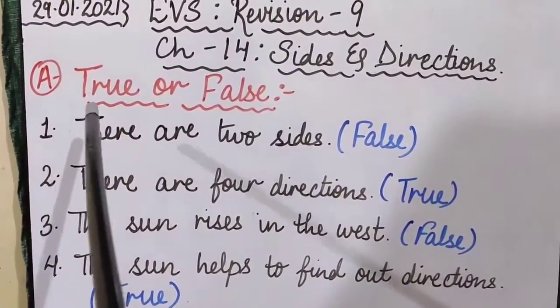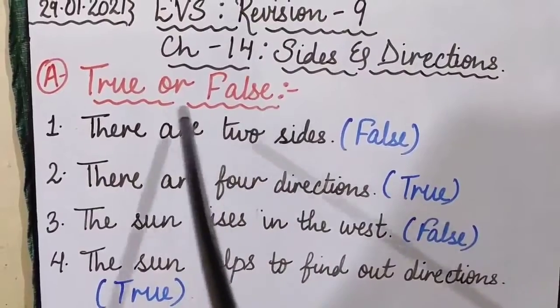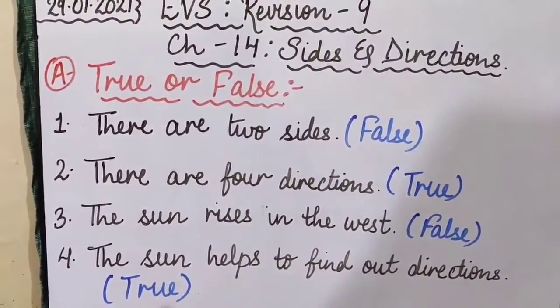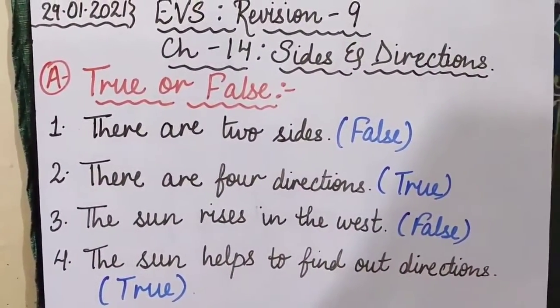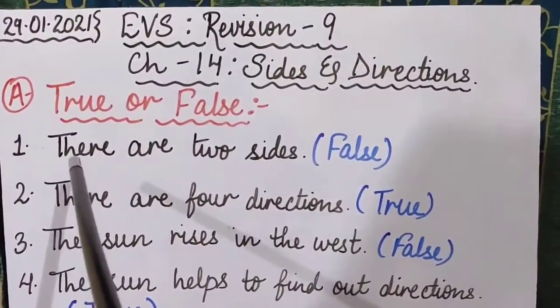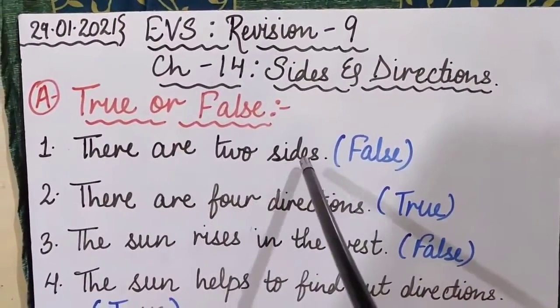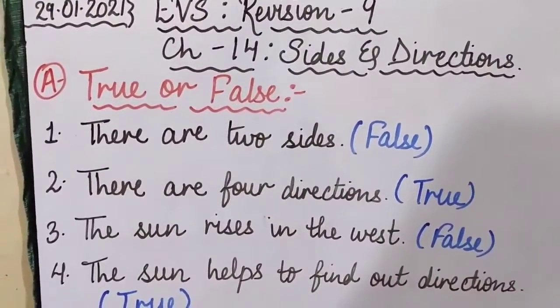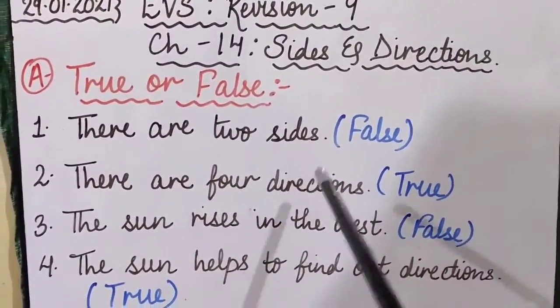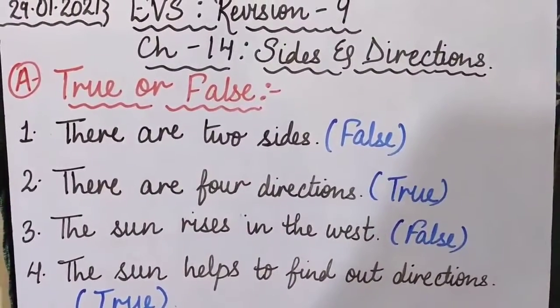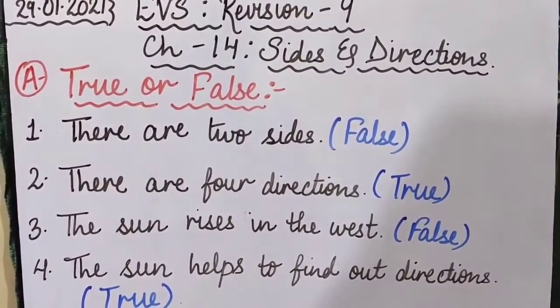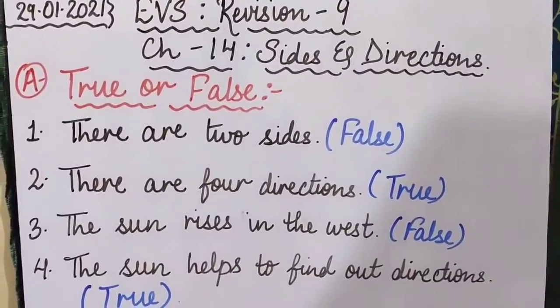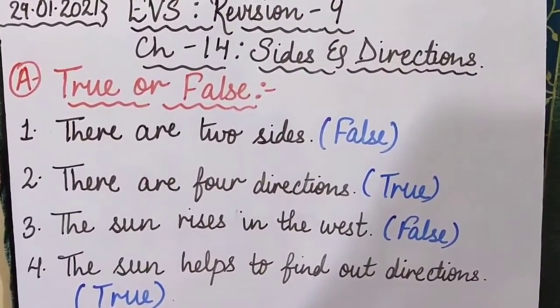So today's first part is on true or false. So listen to it carefully children. I will explain to you the sentence as well as the answers. So first sentence, there are two sides. So children, is it true or false? Are there only two sides or four sides? This sentence is false because there are four sides. Okay, and what are those four sides? Front, back, right and left.